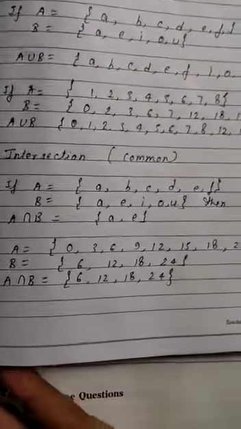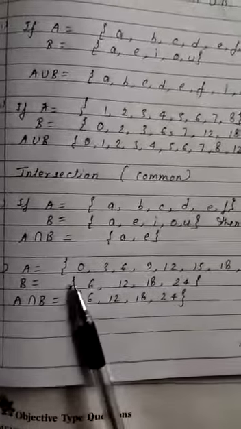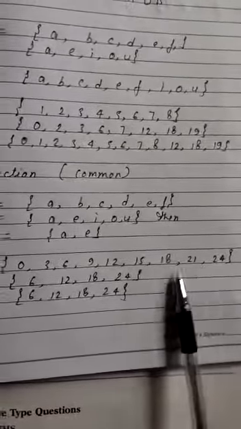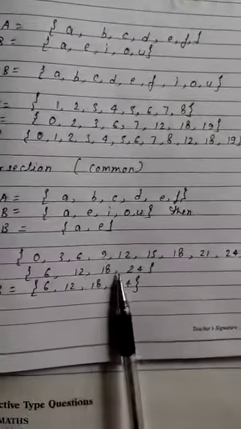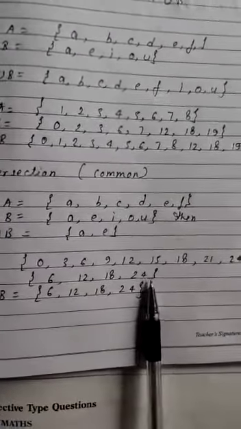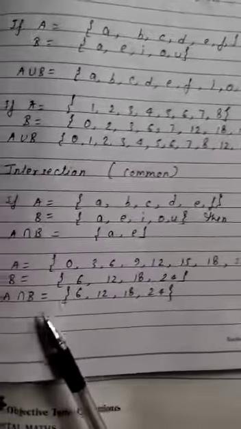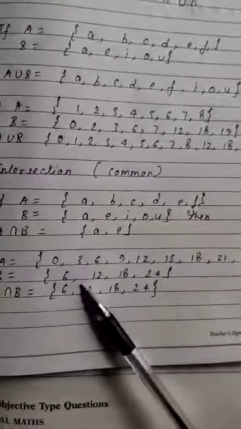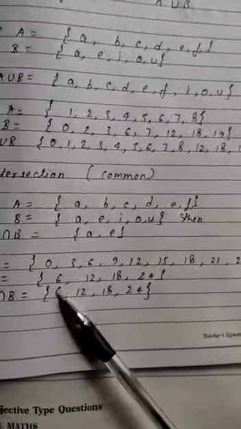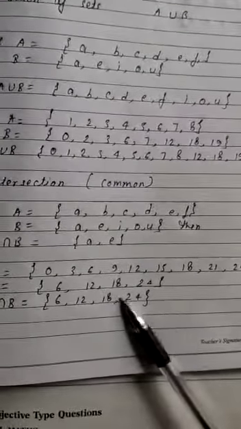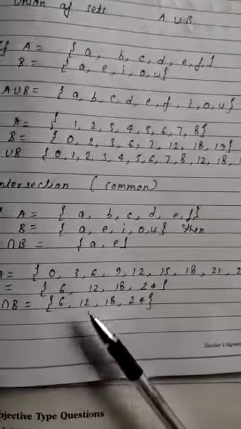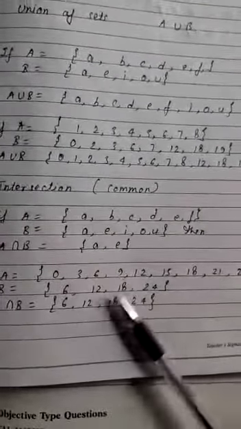Similarly, in the second question, if A is equal to {0, 3, 6, 9, 12, 15, 18, 21, 24} and B is {6, 12, 18, 24}. So we have to write A intersection B. We have to check what is common in both the sets. 6 is common, 12, 18 and 24 are common. The rest are uncommon. So we have to write only what is common in both the sets, that is A intersection B.